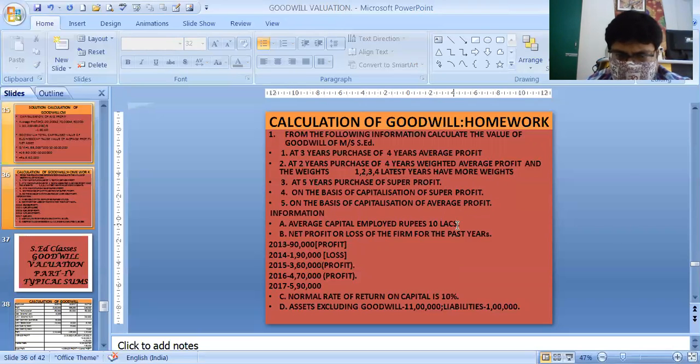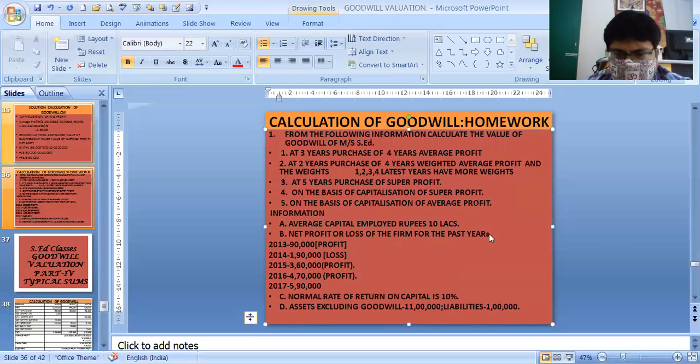Average capital employed is 10 lakhs. Net profit or loss of the firm for 2013, 14, 15, 16 and 17 is given. Normal rate of return on capital is 10%. Asset excluding goodwill is 11 lakhs and liability is 1 lakh. So this is the sum.